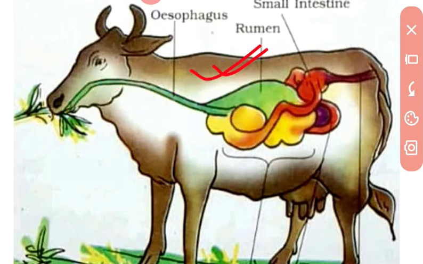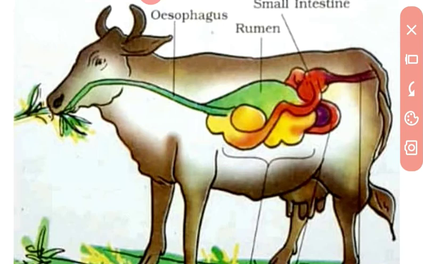In the rumen, some cellulose eating bacteria are present that decompose the cellulose present in the grass. After that, it again transfers the food to the mouth of the cow.